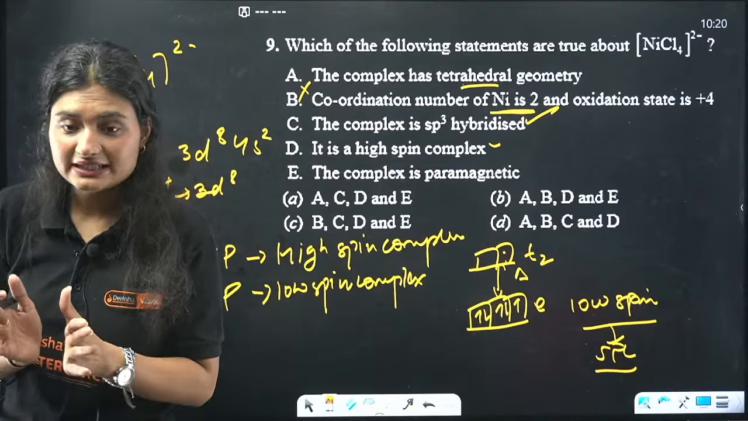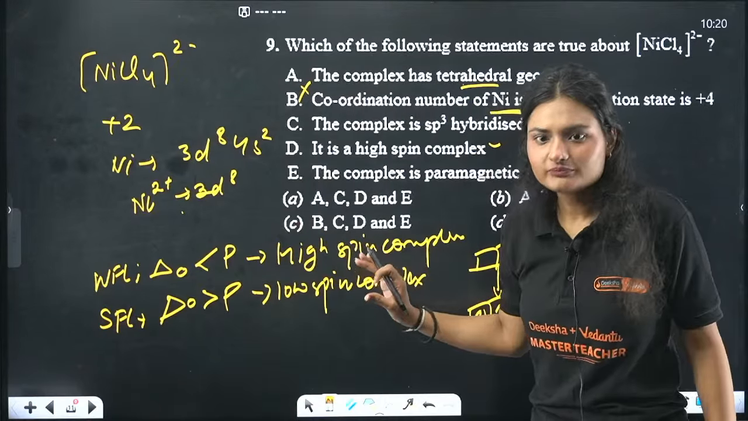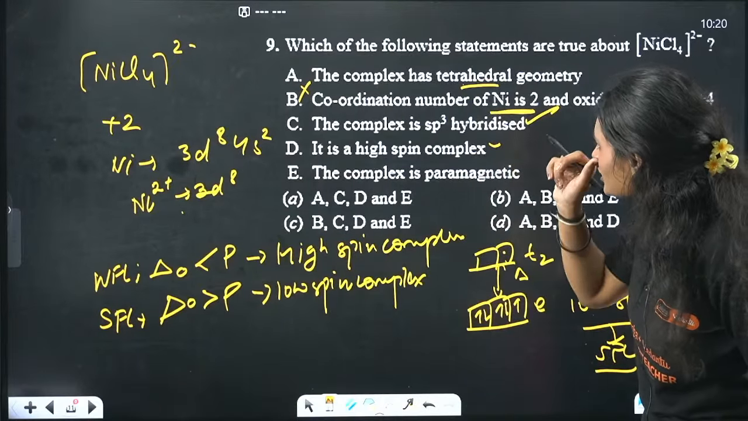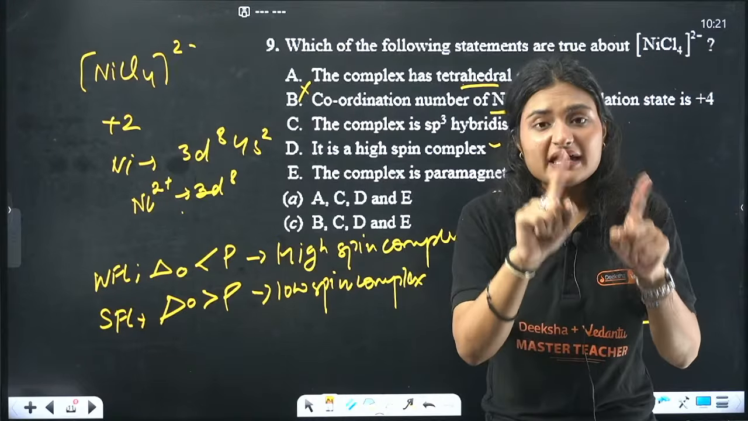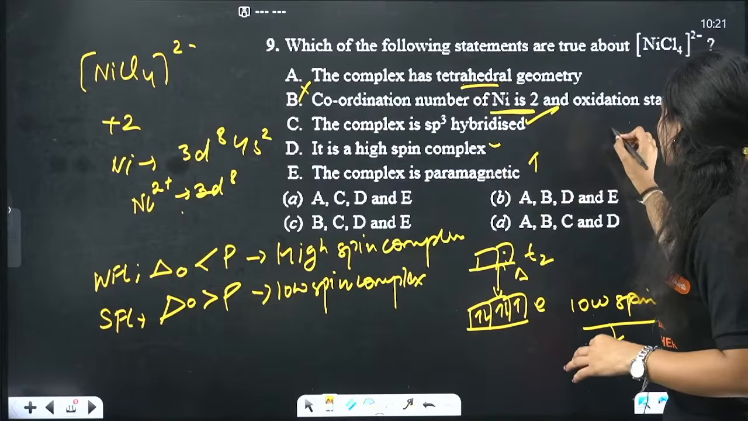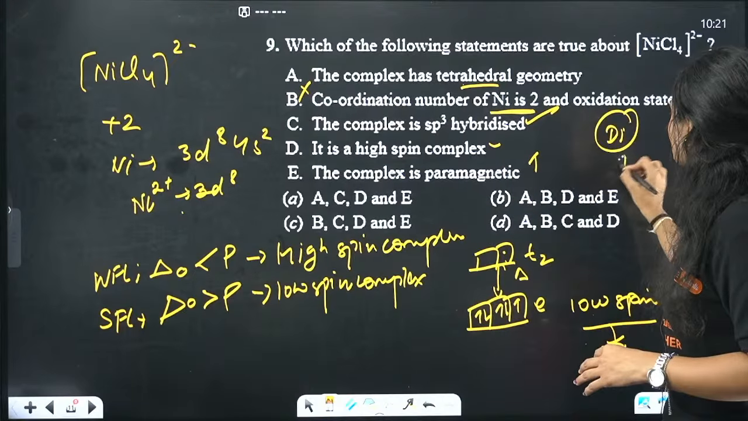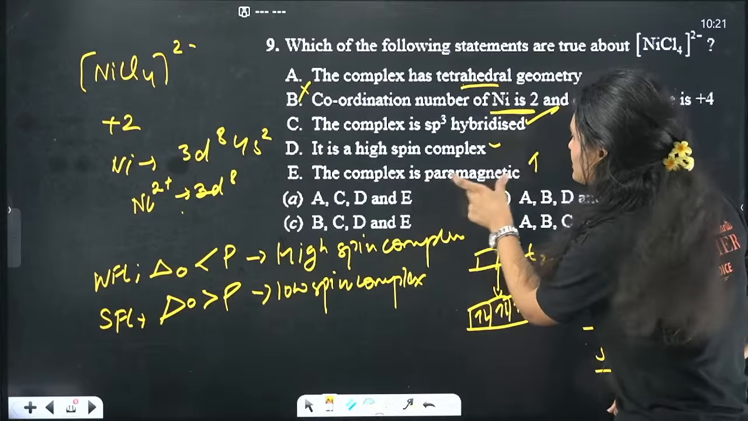I hope it is clear, right? This is the basic of it, okay? As basic as you can go. Now let's see here. The complex is paramagnetic. Paramagnetic, diamagnetic: para means single, the electrons are unpaired. Diamagnetic means two, that means the electrons are paired. So the complex is paramagnetic.